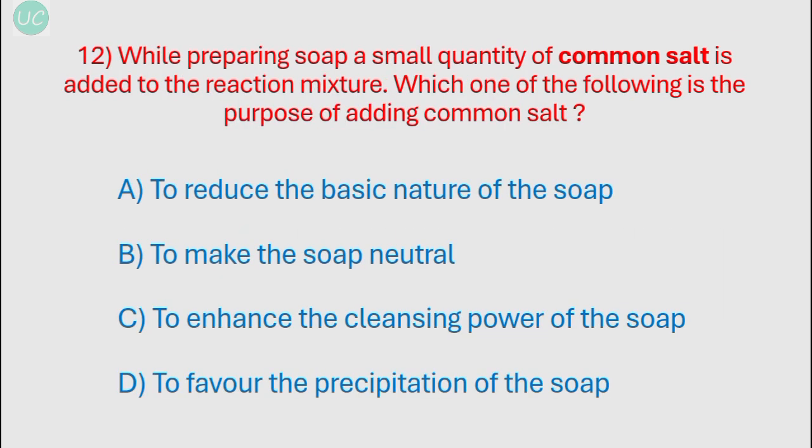Okay, our next question is, while preparing soap, a small quantity of common salt is added to the reaction mixture. Which one of the following is the purpose of adding common salt? So this question is also a little extra information kind of a question. I'll just give the answer. It is to favor the precipitation of the soap. Now in this saponification reaction, the soap is in the dissolved form, and to collect it in a solid form, common salt is added, and that precipitates the soap, and that settles down at the bottom of the reaction mixture, and that can be collected in form of a solid soap. Okay, so the correct option over here is to favor the precipitation of the soap.